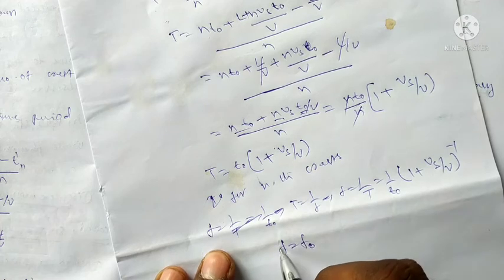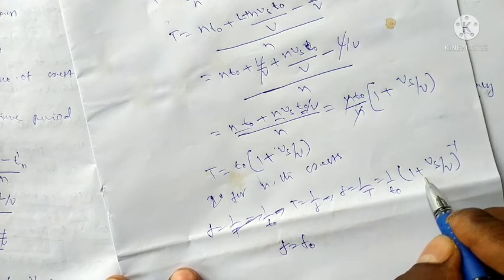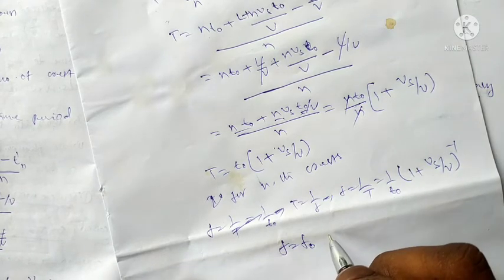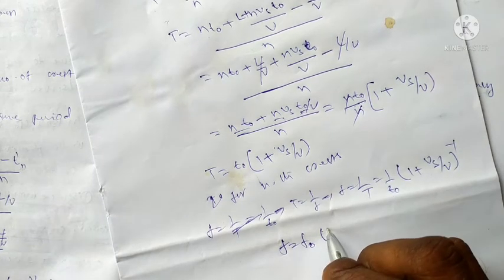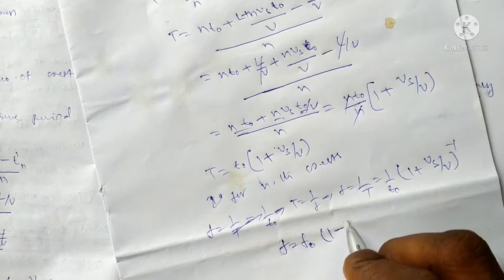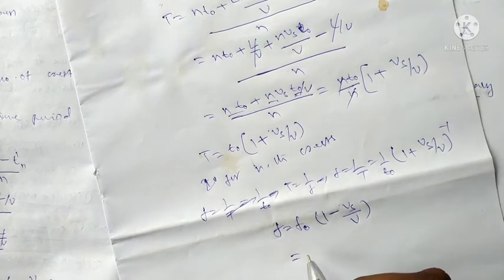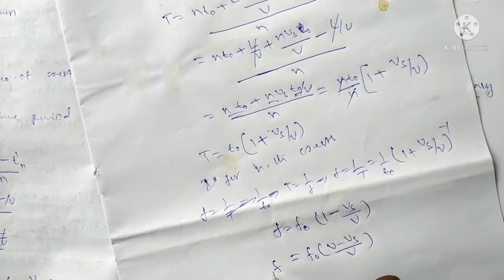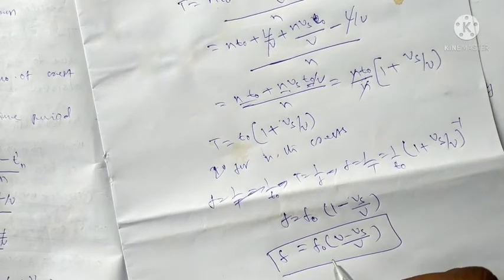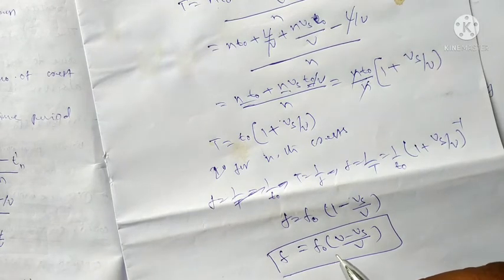Frequency due to observer. It can be written here: F₀ into 1 minus Vs by V, or F₀ into V minus Vs by V. It is the frequency when the source is moving away from the observer.